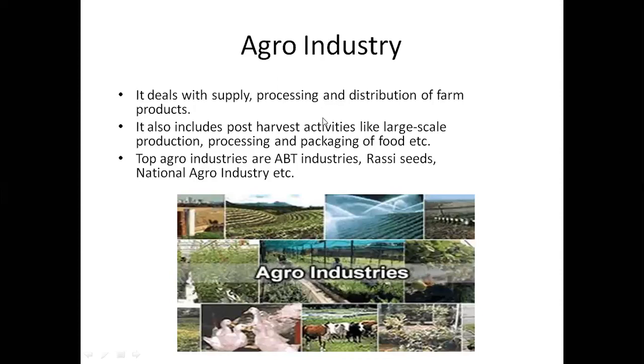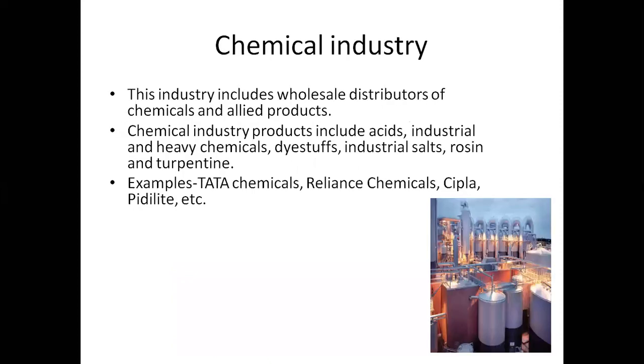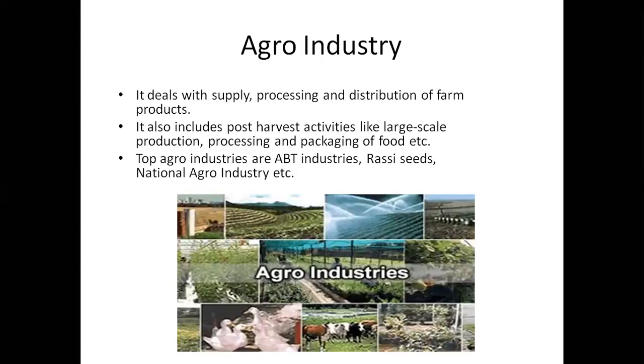That's why we name it agro industry. Since in India agriculture is the backbone and most of the population depends upon agriculture, agro industry plays an important role in the country's economy.